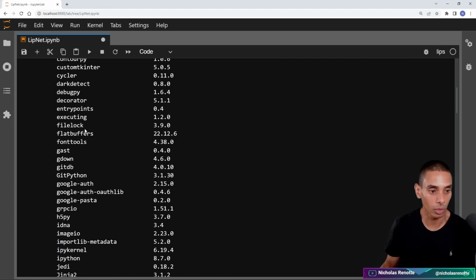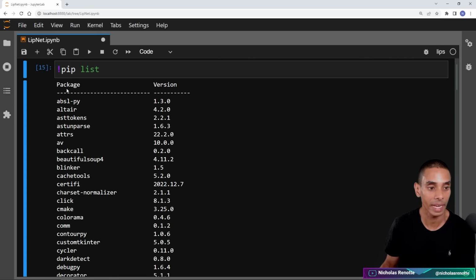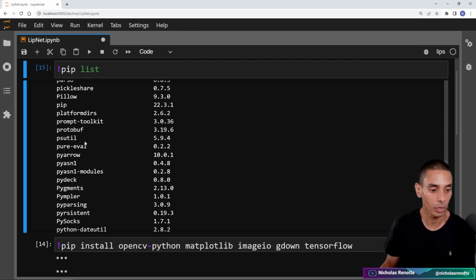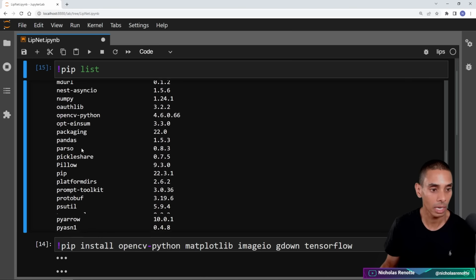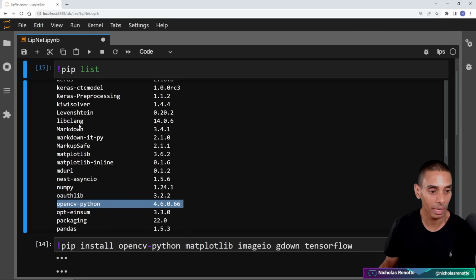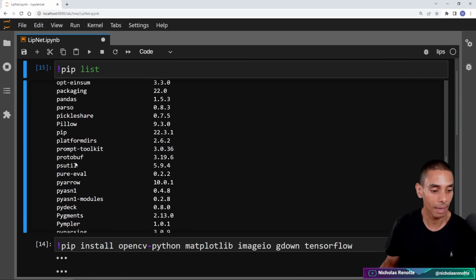And let's go and take a look. So we installed, I can't even remember what we installed now. We installed OpenCV-Python. Let's enable scrolling. So let's go and take a look at the version of that we are using. OpenCV-Python, we're using 4.6.0.66, pretty good. Matplotlib, the version of that we're using is 3.6.2.